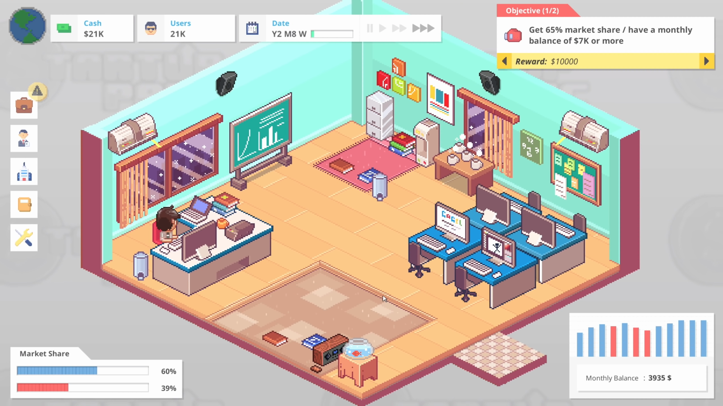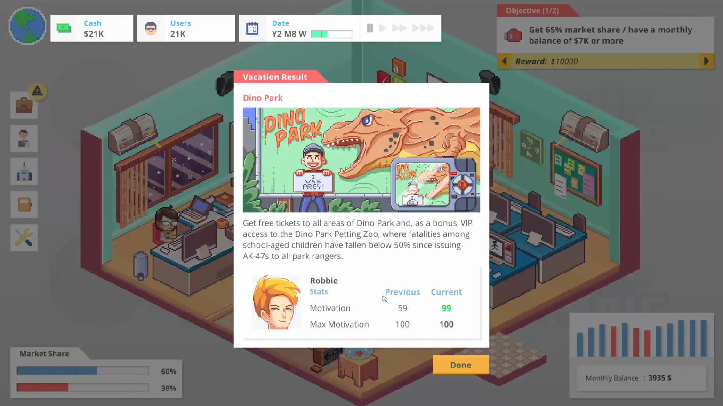I'm okay doing that. I don't mind too much if she has an extended vacation. I think it's probably for the best that we keep them happy. We do have a pretty good market share though. We have 21,000 users. I can't really complain too much about that. I really can't.